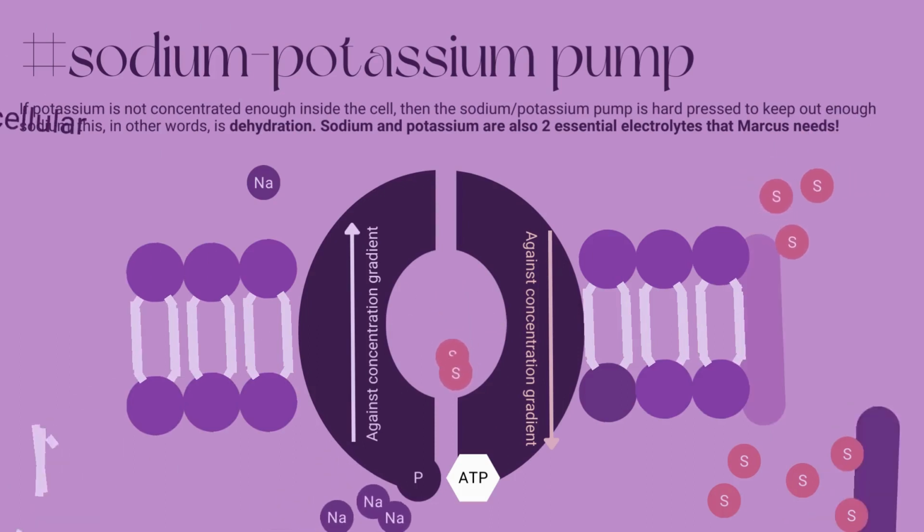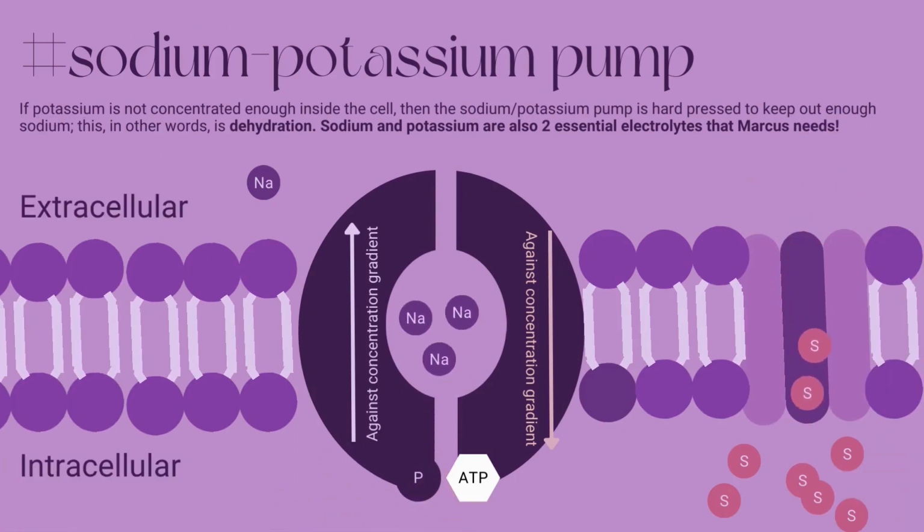Now, during dehydration, the loss of bodily fluids can lead to an increase in the concentration of electrolytes, particularly sodium, in the extracellular fluid. Now, the sodium-potassium pump plays a crucial role in maintaining the resting potential of the cell's membrane and maintaining electrolyte balance by actively pumping sodium out of cells and importing potassium into cells to establish an electrochemical gradient. This process helps counteract electrolyte imbalance caused by dehydration, preserving cell function and preventing complications associated with excessive electrolyte concentration in the extracellular space.